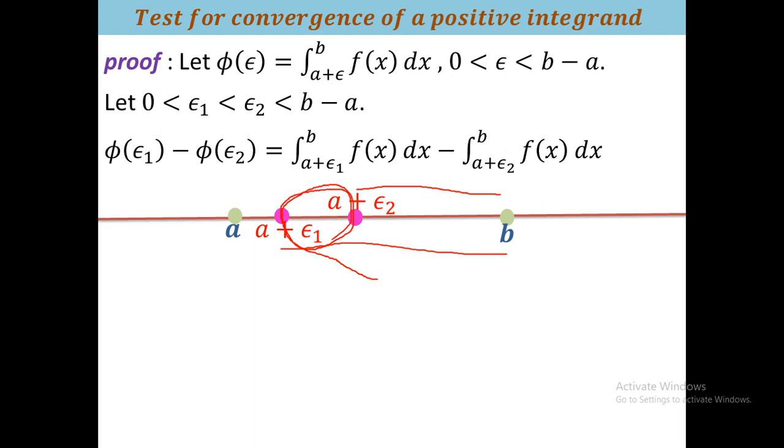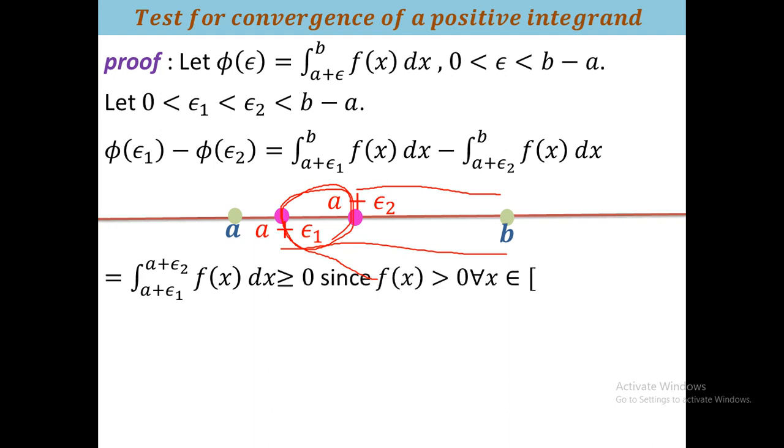This is the result: the integration from a plus epsilon 1 to a plus epsilon 2 of f(x) dx, and it is greater than or equal to 0 since the integrand is positive from a plus epsilon 1 to a plus epsilon 2, because in the question it is given that f(x) is positive on the interval open at a and closed at b. In that portion f is strictly positive, therefore this will be greater than or equal to 0 since it is integrable. If instead of strictly positive it is greater than or equal to 0, the result will be the same.